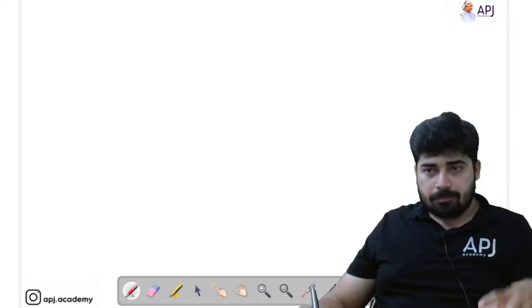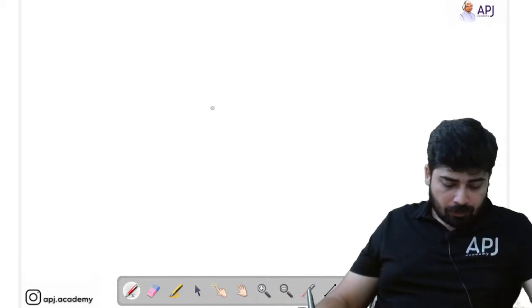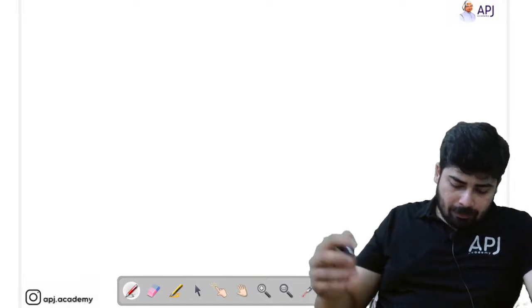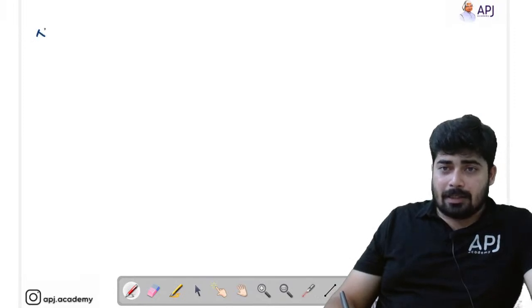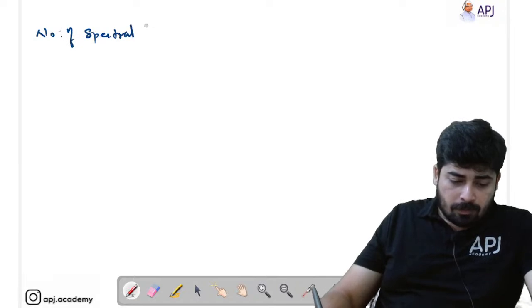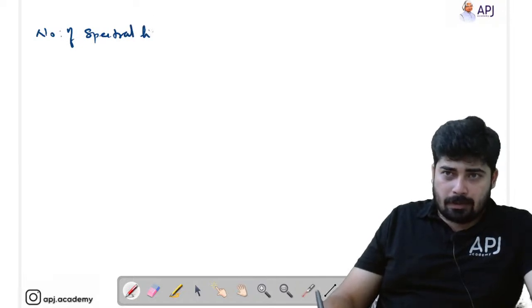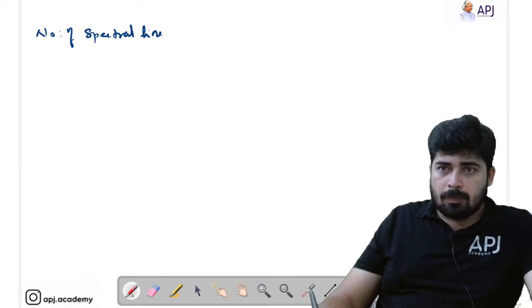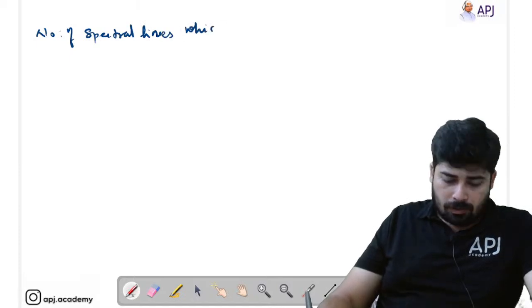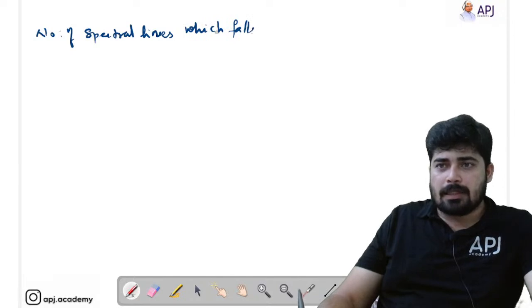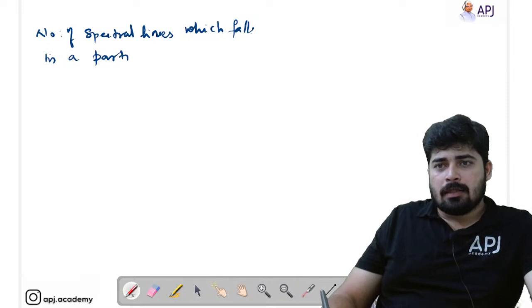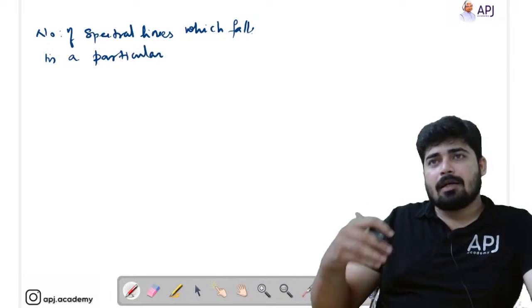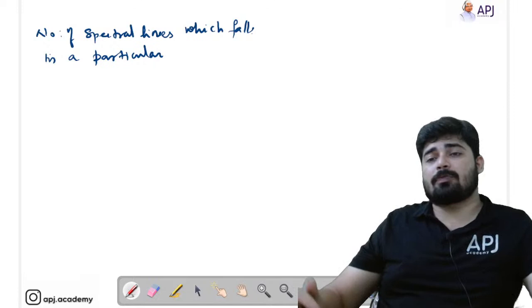Now in the next one, see, so already we have done the example. Now, the number of spectral lines, if you are asked to find out the number of spectral lines which falls in a particular series, the previous equation helps us to find out the total number of spectral lines.